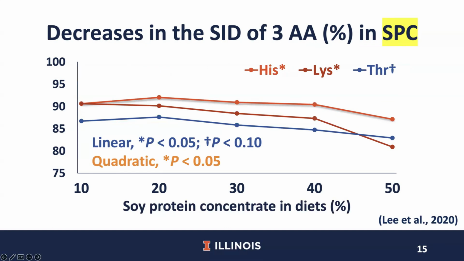Results from both experiment 1 and 2 indicated that the SID of some amino acids is affected by increasing soybean meal or soy protein concentrate in diets fed to growing pigs. The reason the SID values were reduced may be because the capacity of pigs for absorption of peptides and amino acids into the enterocytes has a limitation, or because there are still anti-nutritional factors present in soy protein concentrate such as trypsin inhibitor. Again, the analyzed trypsin inhibitor in soy protein concentrate that we used in this experiment was similar to the analyzed trypsin inhibitor in soybean meal.